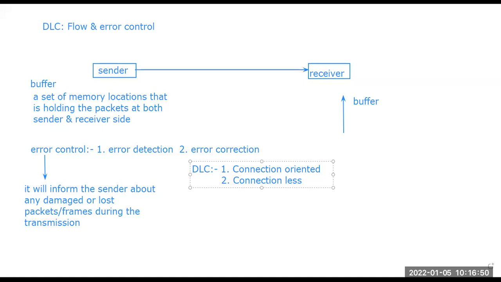Right? So with this term connectionless, there is actually no connection system created, but there are some physical devices, some mediums between the nodes that connect this connectionless protocol. When we are talking about the connectionless protocol, it doesn't mean that there is no physical connection.